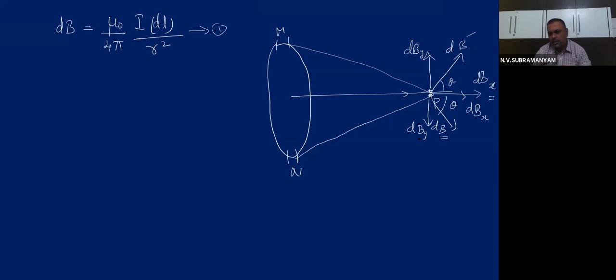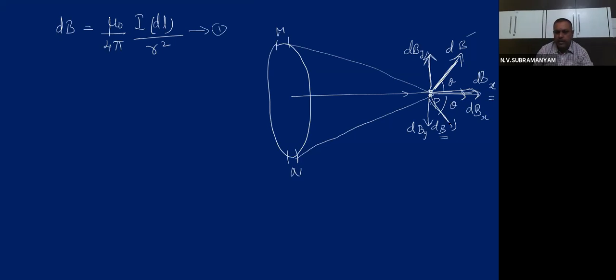Now you see carefully in this diagram, the dBx are pointing in the same direction. So again I am telling you, children, this vector I divided into two components: one along the x-axis, horizontal component, one along the y-axis, vertical component, dBx, dBy.